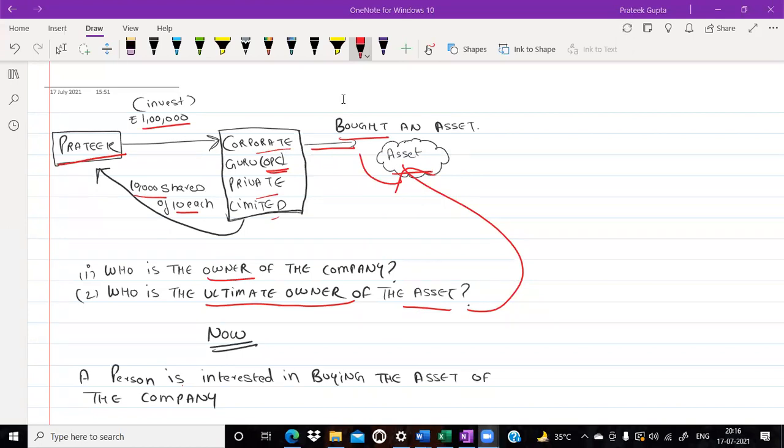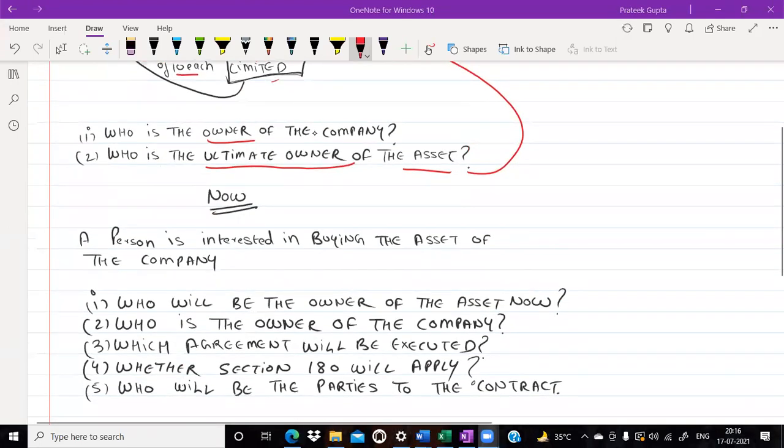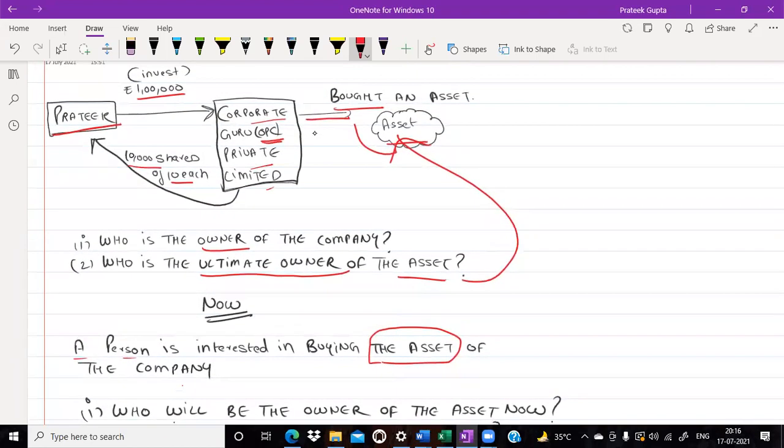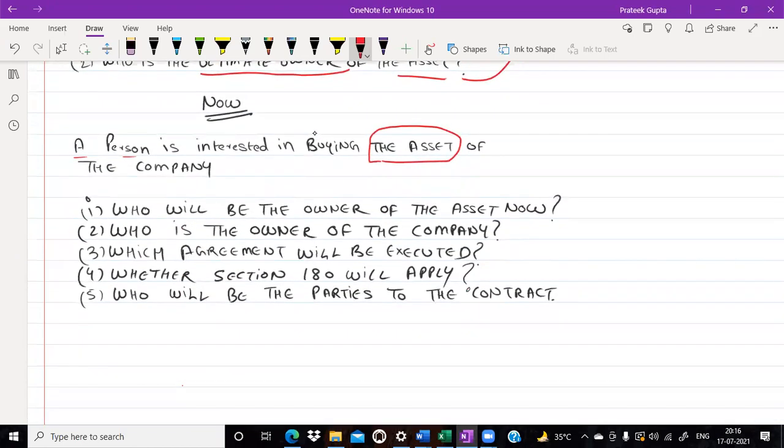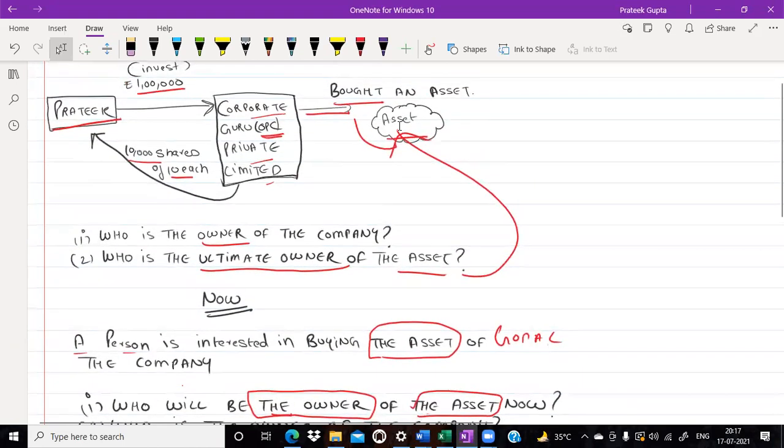No problem at all. Now, this is very, very, very important. Let's say a person is interested in buying the asset, the asset which was bought by the company. Now, do let me know the answer in the chat box. Sorry, who will be the owner of the asset? For example, Mr. Gopal is interested in buying the asset of the company. Now, if this happens, who will be the owner of the asset?